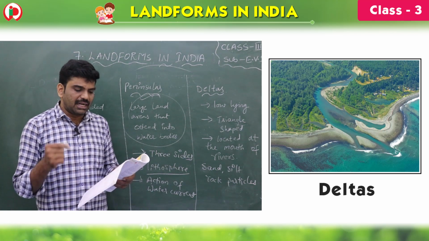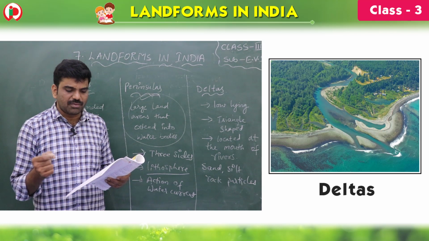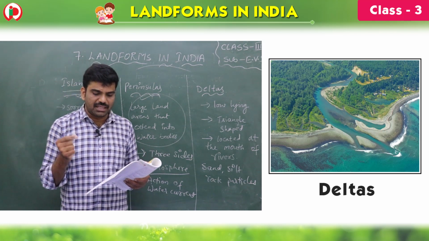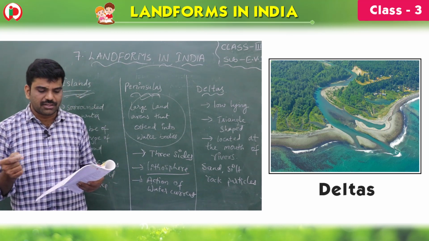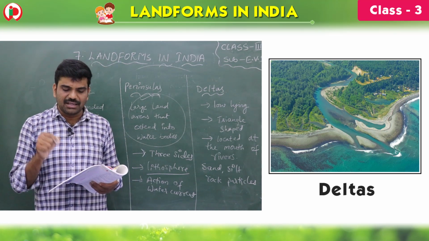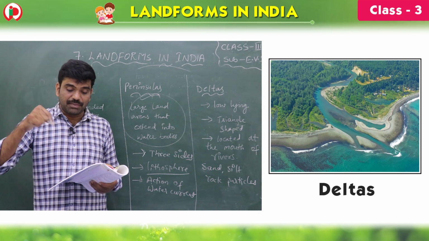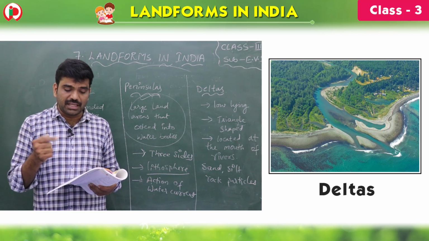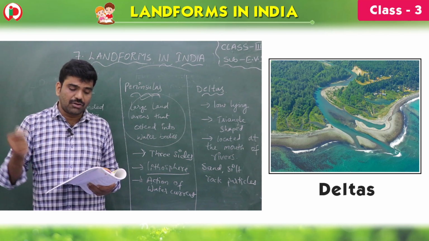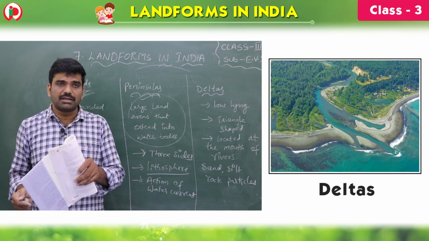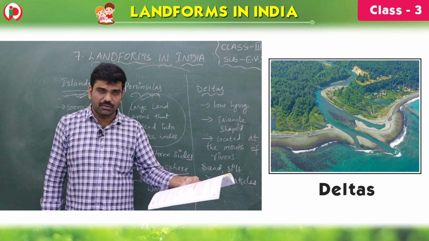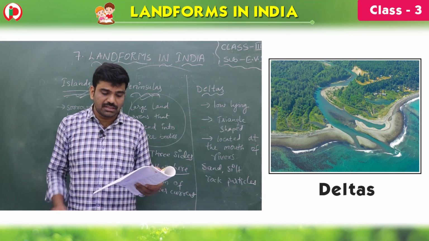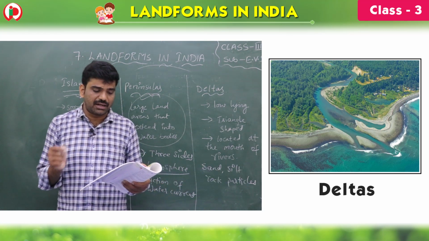Deltas are wetlands that form as rivers empty their water and sediment into another body of water, such as an ocean, lake or other river.